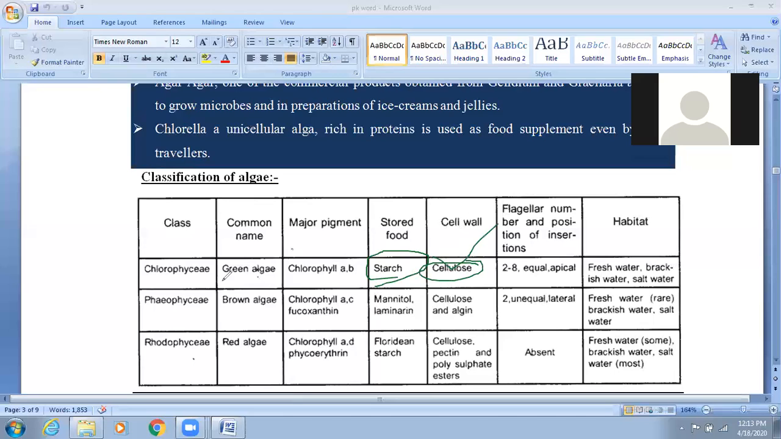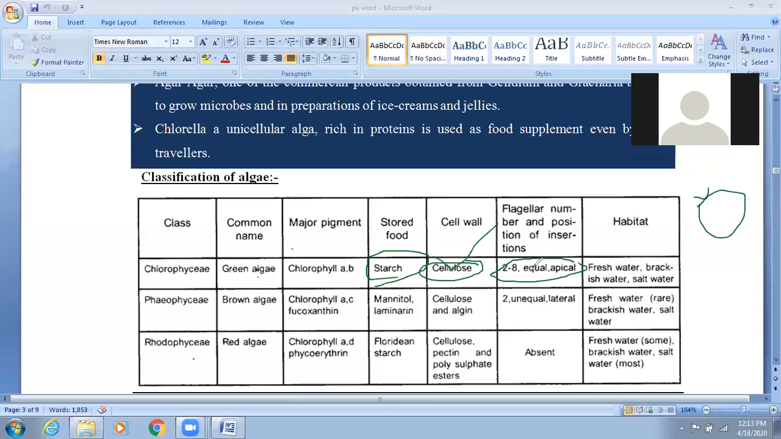Now if you check the flagellar position, Chlorophyceae have flagella. If you suppose that this is the green algae, their flagella are located at the apical region, and they are equal, 2 to 8 in number. So 2 to 8 equal, apical flagella are found in Chlorophyceae.